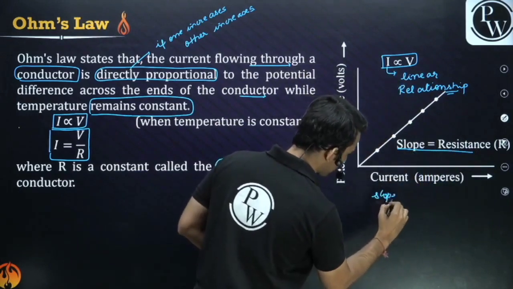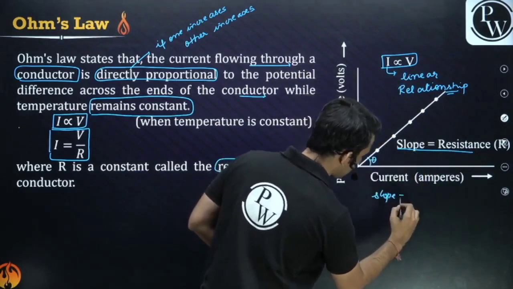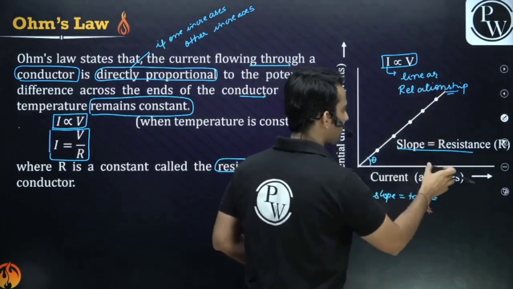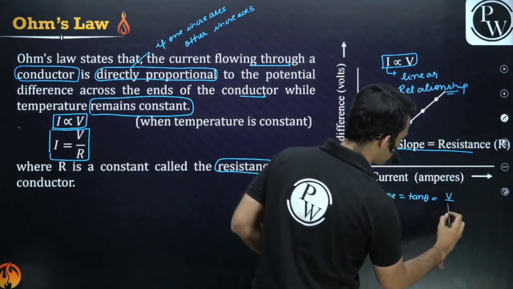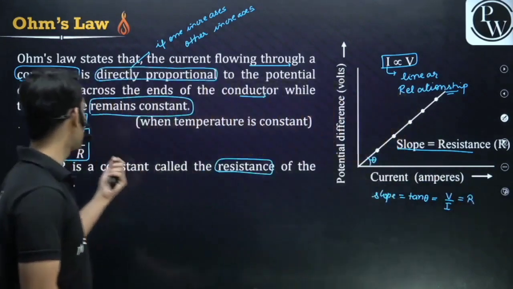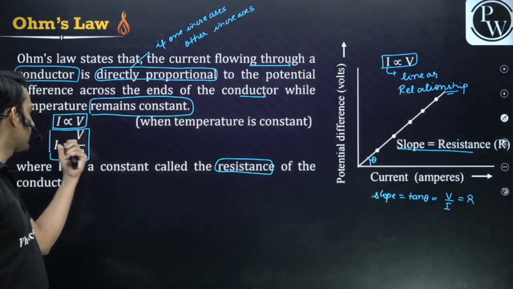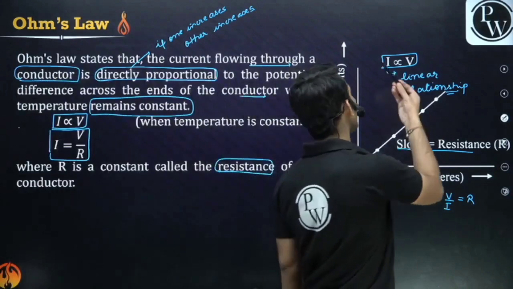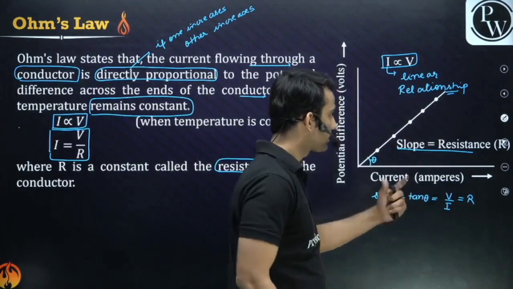Guys, what is the slope of any graph? Let's say this angle is theta. Slope would be tan theta. Tan theta will be what? Perpendicular upon base. Perpendicular is voltage, base is current. So V by I is nothing but R. From this equation, V by I, keep this in the denominator and you will get resistance. So the slope of the VI graph gives you resistance.